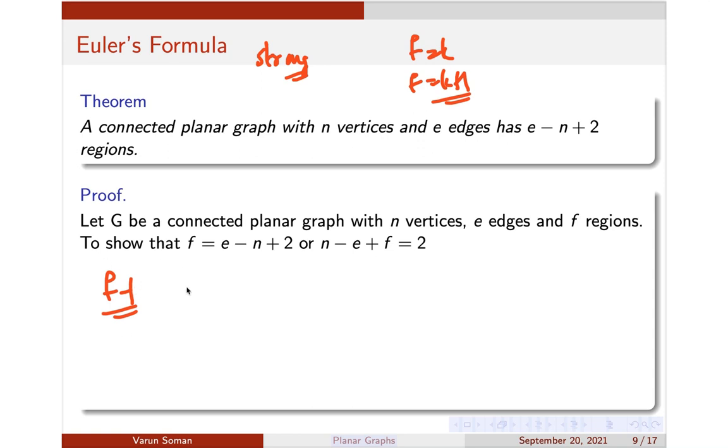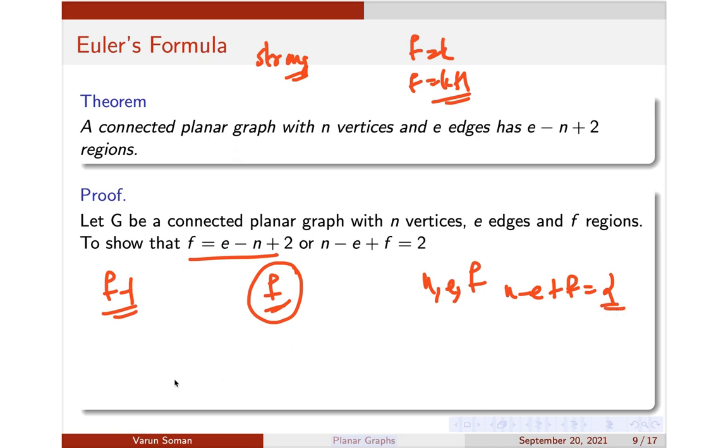So I will assume that this result is true for all graphs with up to f minus 1 regions, and I will show that this result is true for a graph with f regions. Okay, so how will you prove it? Suppose you have a graph with n vertices, e edges and f regions. I will show that n minus e plus f is equal to 2.